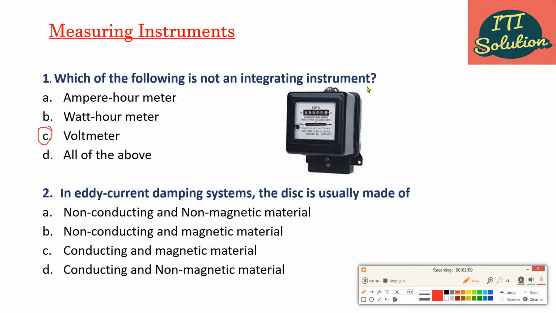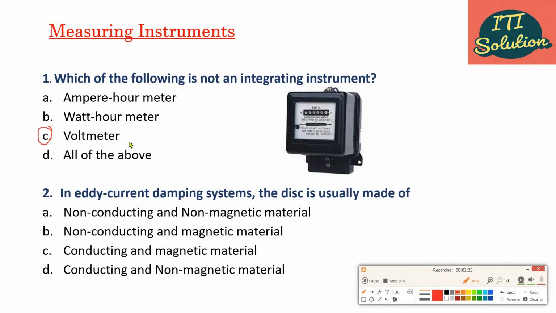Example: energy meter, ampere hour meter, watt hour meter. They are integrating instruments. Voltmeter is not an integrating instrument because voltmeter is an indicating instrument.